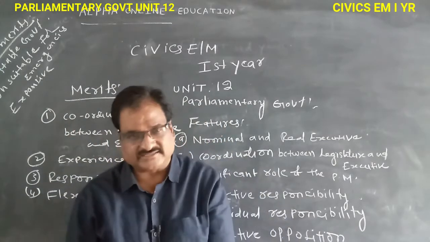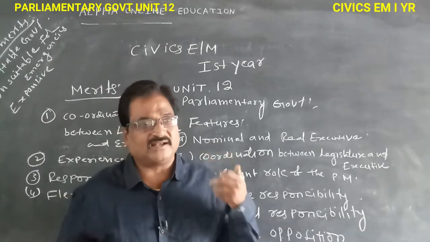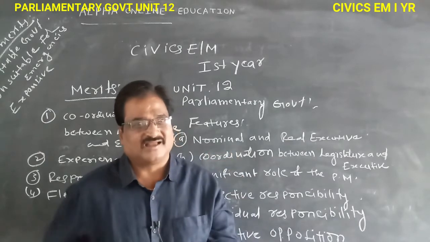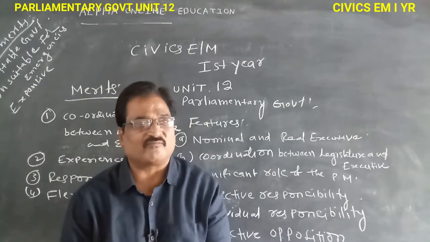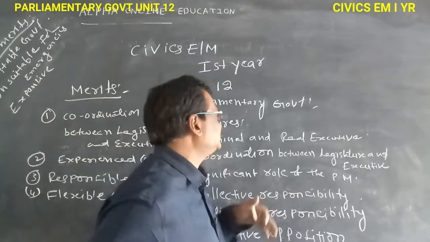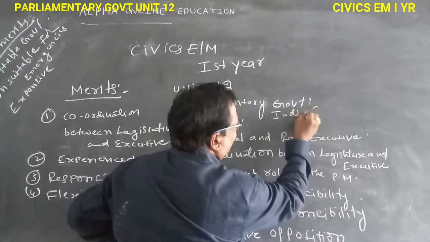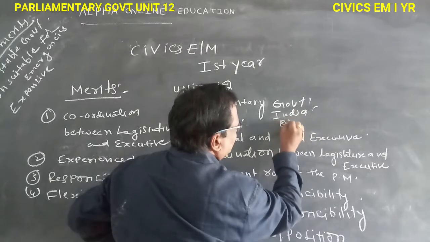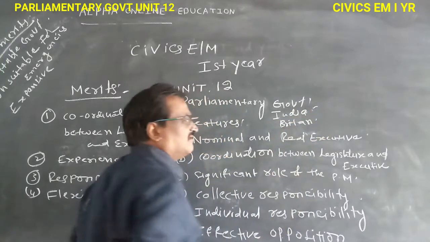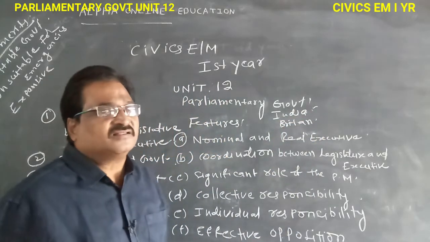The best examples of parliamentary government are India and Britain, Pakistan, Nepal, Bhutan.